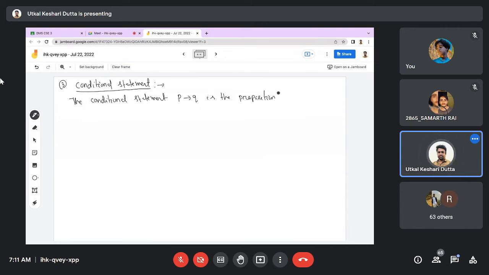It is the proposition read or understood as if P then Q. That means P conditional Q means if P then Q. In an English sentence, you may write if P then Q. Here, P is called the hypothesis. Hypothesis means the if part, that is given. And Q is called the conclusion.